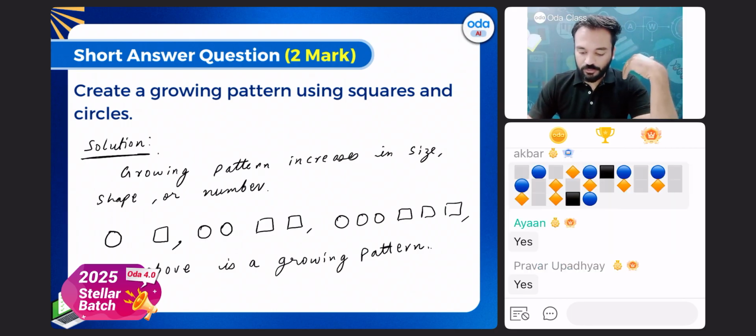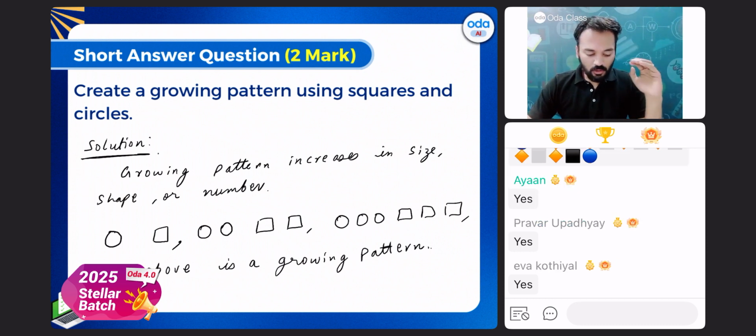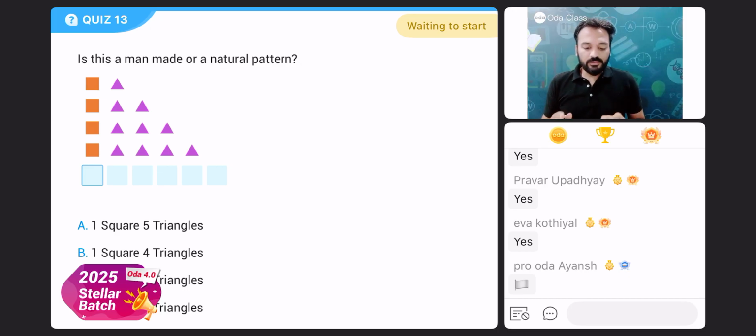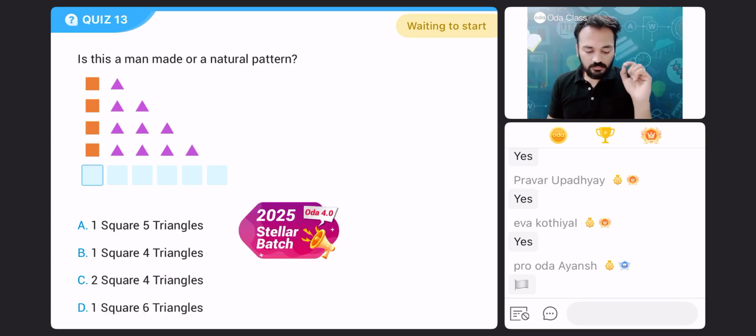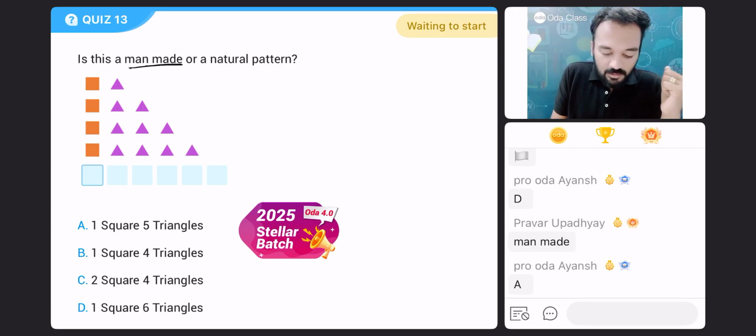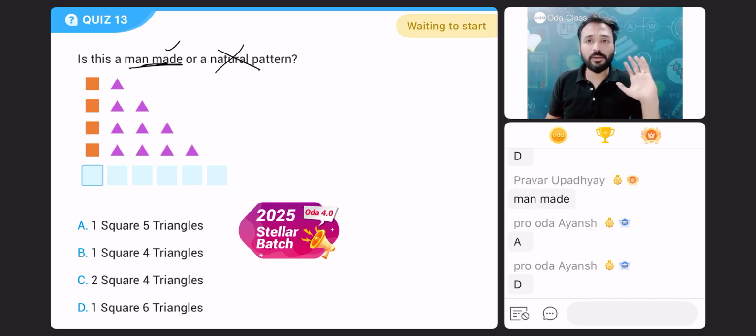Let's start with the next quiz question. The next question on your screen. Is this a man-made or a natural pattern? First of all, tell me, is this a man-made or natural pattern? Type in the chat box. This is a man-made pattern, right? Not a natural pattern.